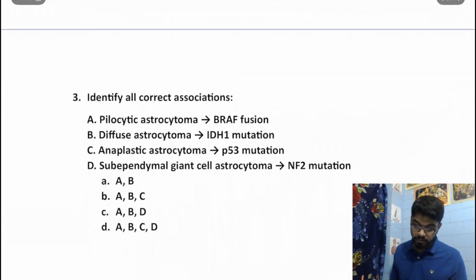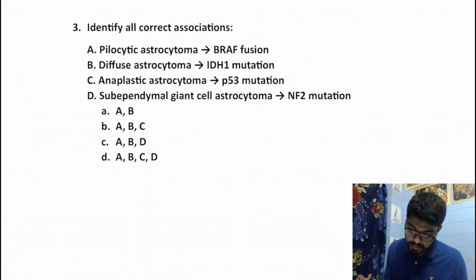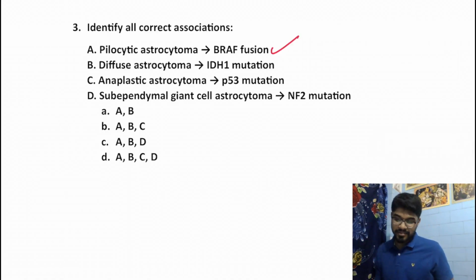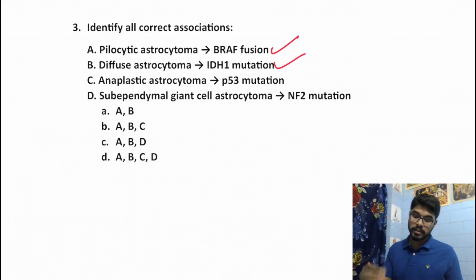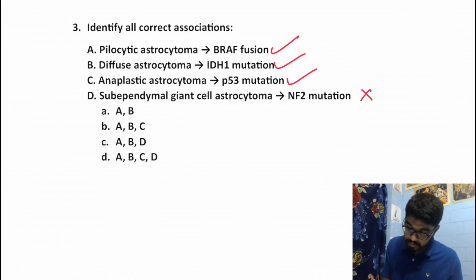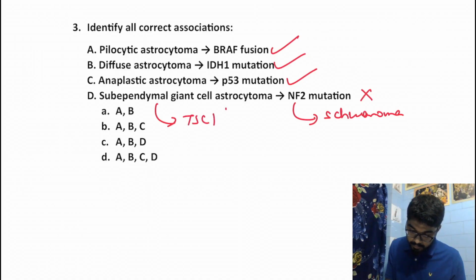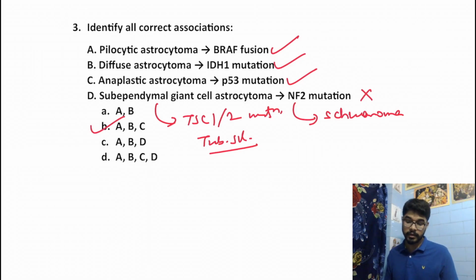Okay. Moving on to the next question. Identify all the correct associations. This is just a factual question. Pilocytic astrocytoma with BRAF fusion, so that's a correct one. Diffuse astrocytoma with IDH1 mutation, that's also correct. Anaplastic astrocytoma with P53 mutation, yes. Subependymal giant cell astrocytoma with NF2 mutation, that's a false statement. NF2 mutation is usually associated with schwannoma, whereas subependymal giant cell tumor is associated with TSC1 and TSC2 mutation, which is associated with tuberous sclerosis. So the answer would be A, B and C. Option B would be our answer.